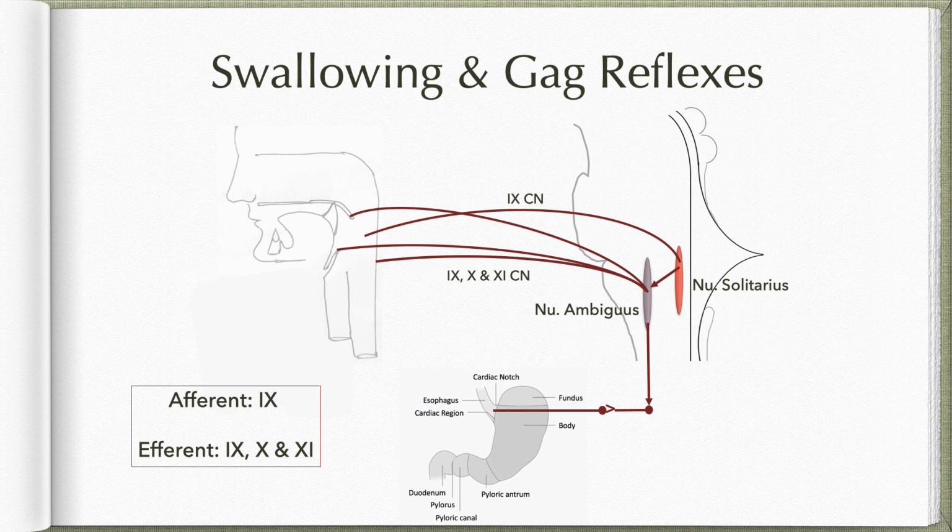So when the physician tries to elicit this reflex, he observes for the contraction of palatal muscles. Absence of this reflex indicates injury to the brainstem, especially at the medullary level. Sometimes, however, the gag reflex may be a little exaggerated, wherein it may be eliciting both retching as well as vomiting.